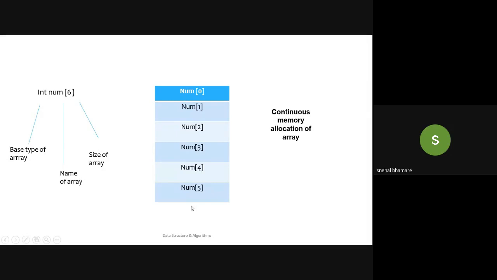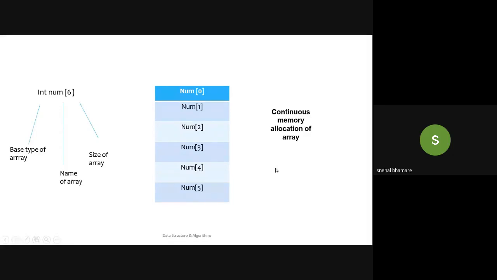When you are going to store the values in the array, what will happen? The first place will hold the first number, and it corresponds to the index 0. Okay, so num[0] will have the first value, num[1] will have the second value, num[2] will have third value. Like this, num[5] will have the last value, that is the sixth value. Okay, so total 6 elements are stored, so their index will range from 0 to 5. Okay, a continuous block of memory will be allocated in the main memory of the computer system.